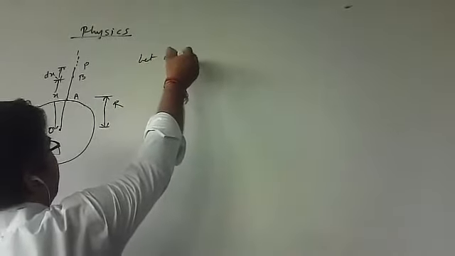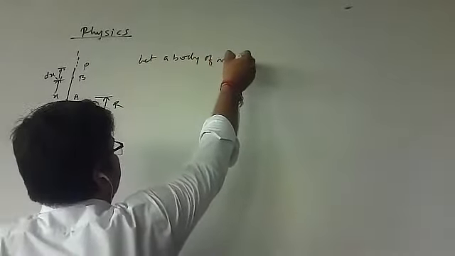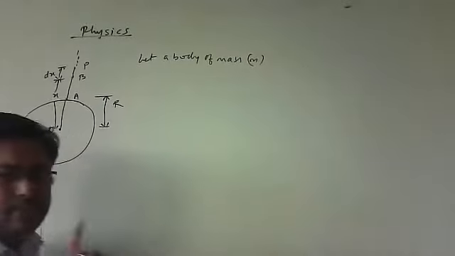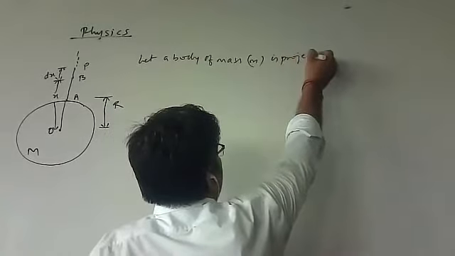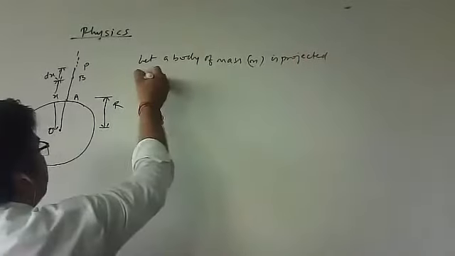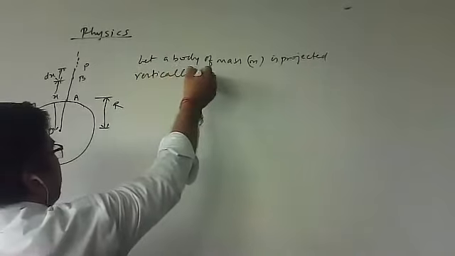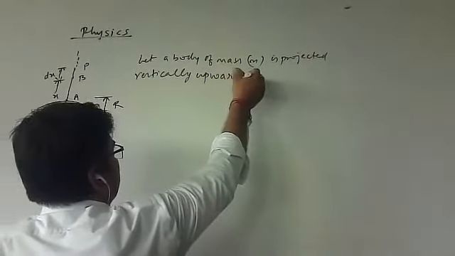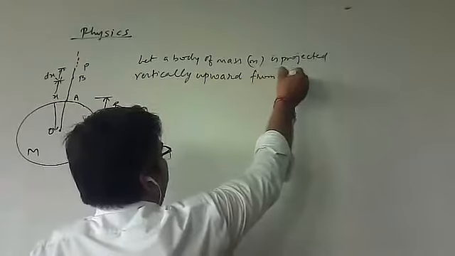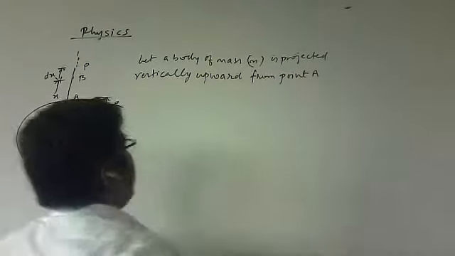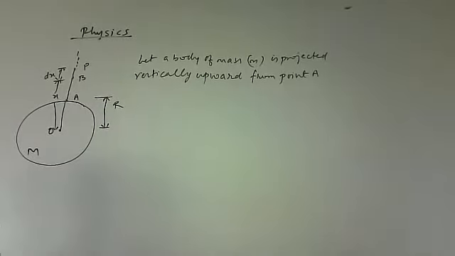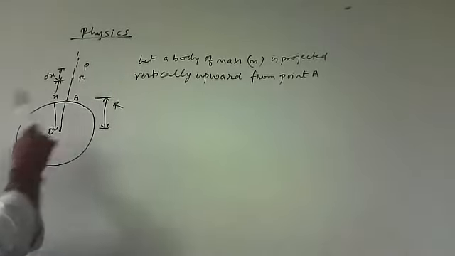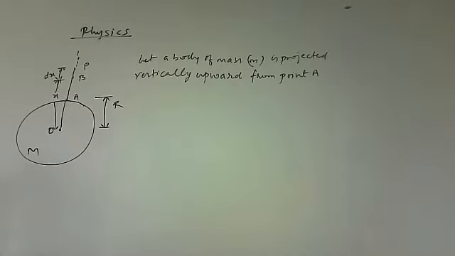So I am starting: let a body of mass m be projected vertically upward from point A. Where is point A? Point A is present on the surface of Earth, as in this sketch.